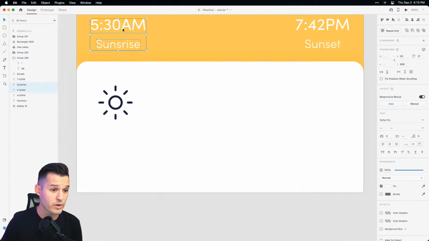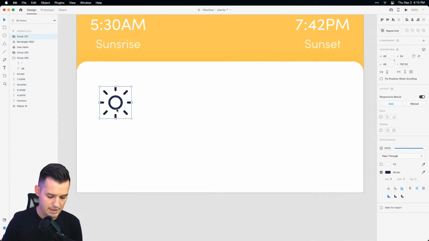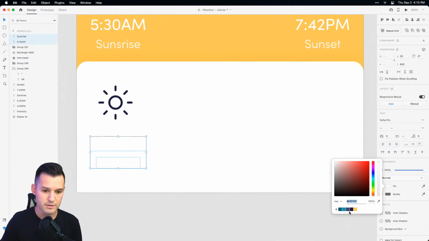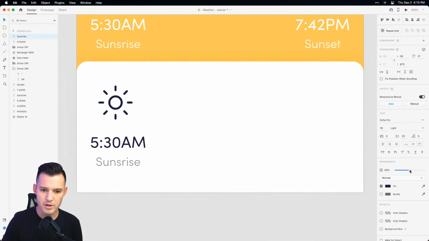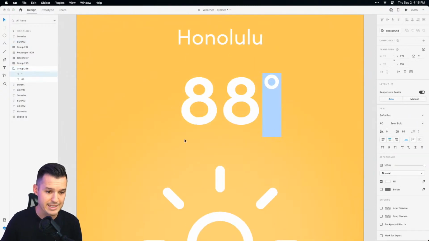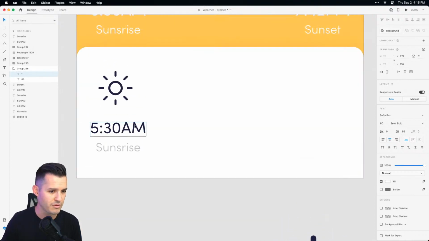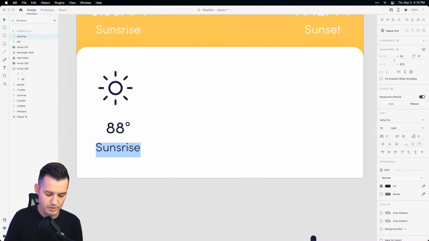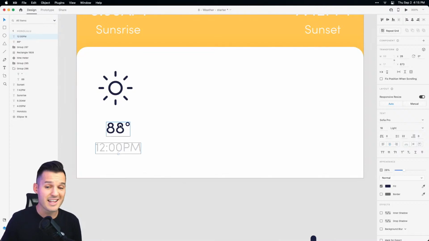I'm going to drag my icon if I could select it. There it is. Let's just reuse some elements here, save ourselves a little bit of time. Drag that down, fill it with a nice color, one with a little bit of contrast, just so we see that. We need our degree symbol again because I don't know how to type it, because I don't have that crazy Alt 1579 number up there. Okay, so let's say it's going to be 88 degrees, and this will be at, let's say, 12 p.m.